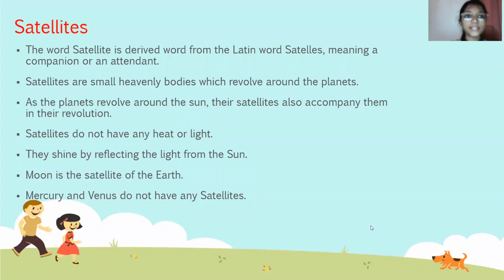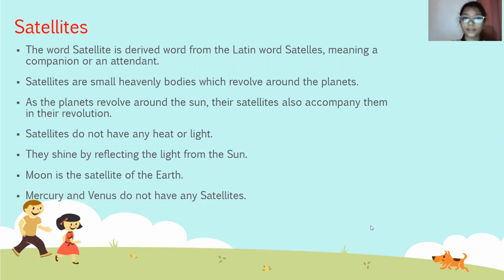Satellites. The word satellite is derived from the Latin word satellis, meaning a companion or an attendant. Satellites are small heavenly bodies which revolve around the planets. As the planets revolve around the sun, the satellites also accompany them in their revolution. Satellites do not have any heat or light.